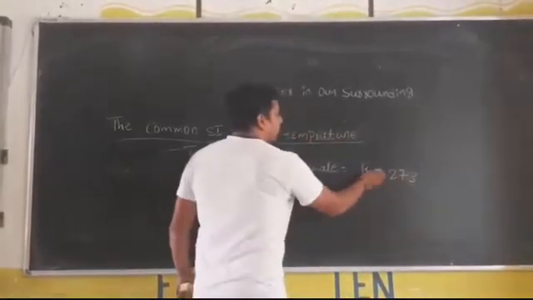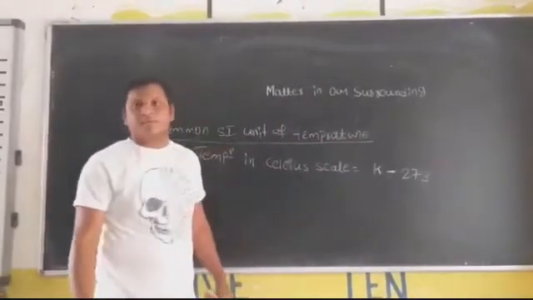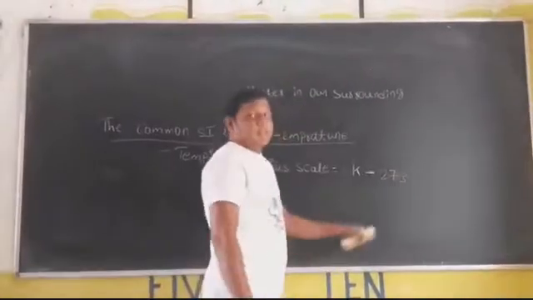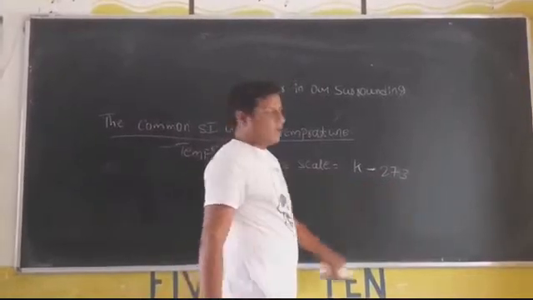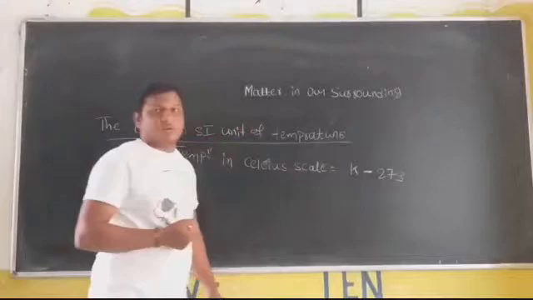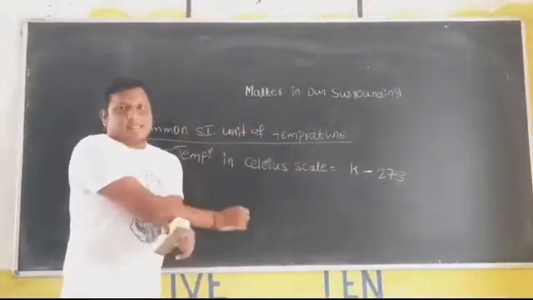To the given Kelvin scale, you should subtract this 273. When you subtract 273 from the Kelvin scale, it is converted to degree Celsius scale.